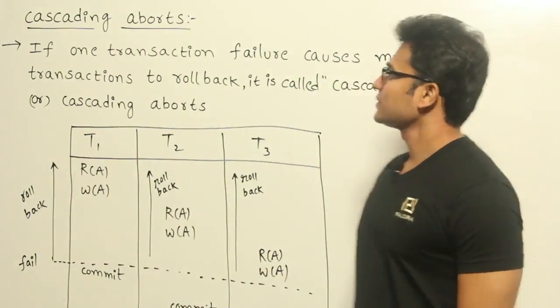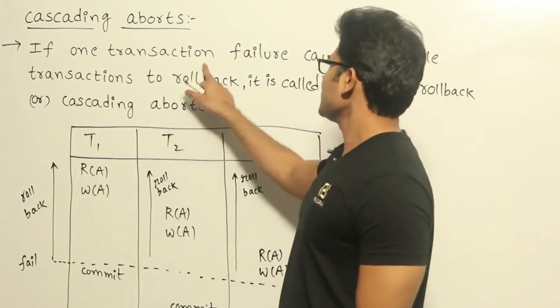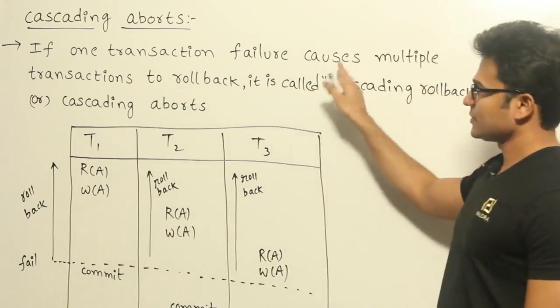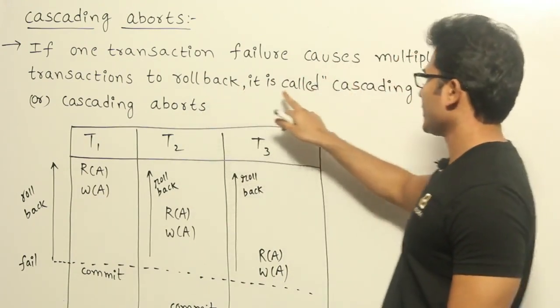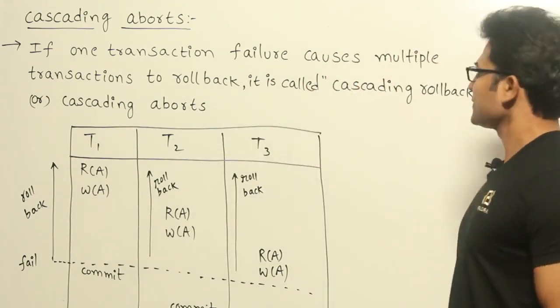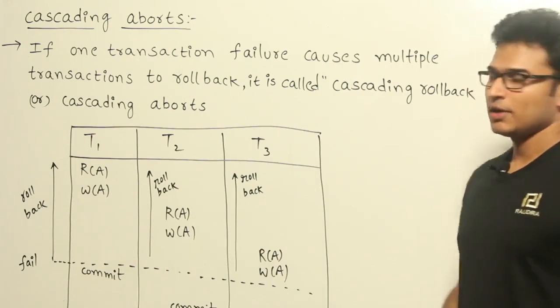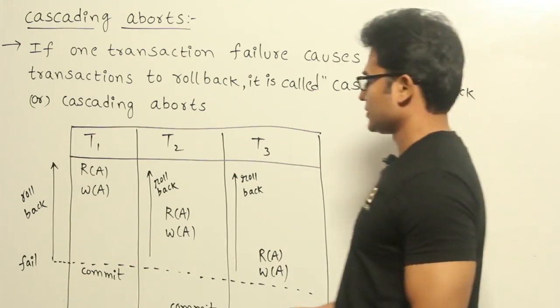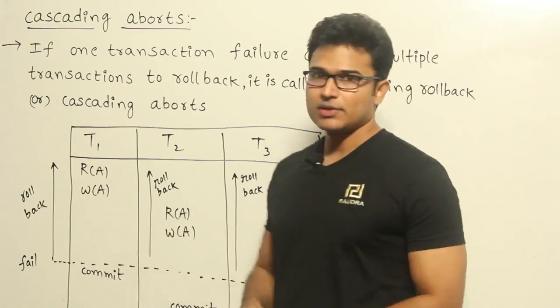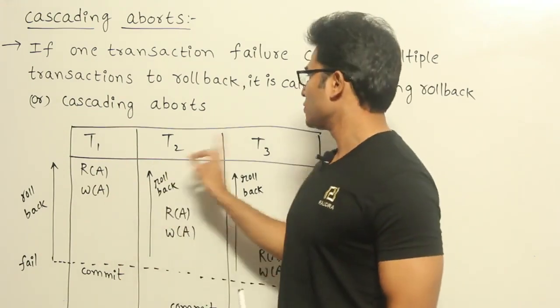Now let's see cascading aborts. If one transaction failure causes multiple transactions to roll back, then it is called cascading rollback or cascading abort. So what is the meaning of this? If you observe this, there are three transactions, T1, T2, T3.